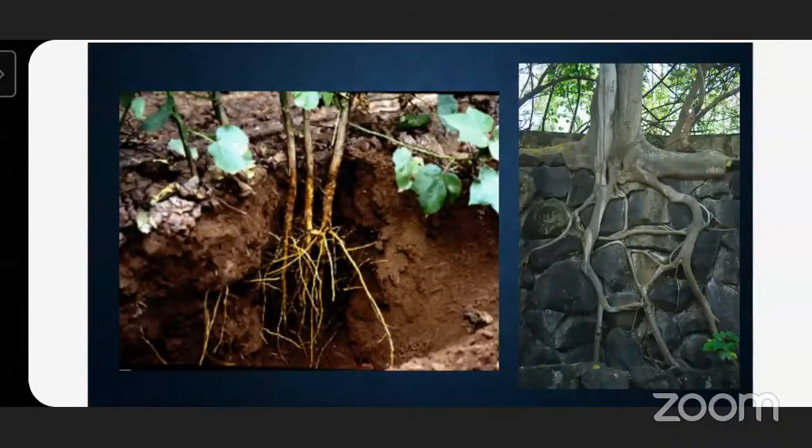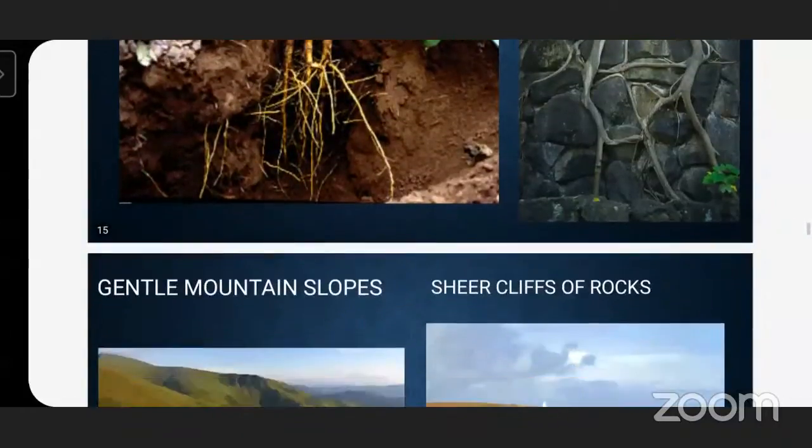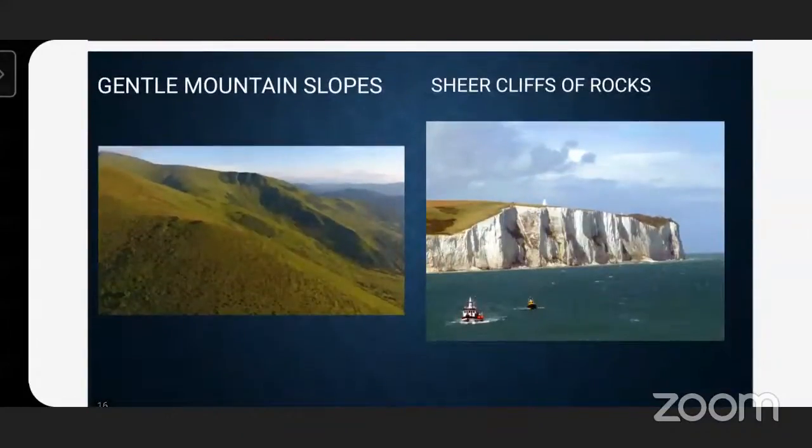Some of the big plant roots, they split the rock also. How? You can see in the right hand side picture, the big rock is split, and underground in the soil also we can see big rocks. Then on the earth we can see the mountain.